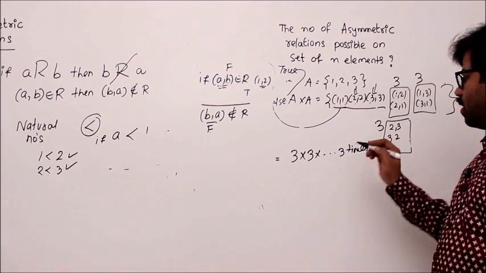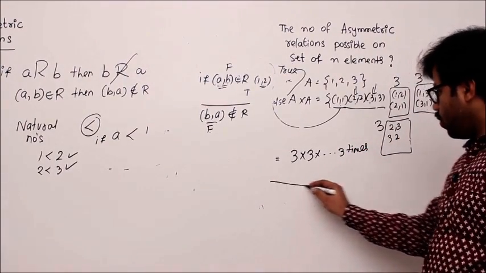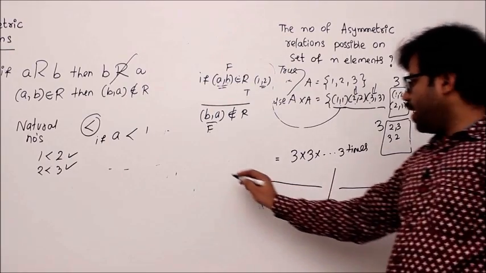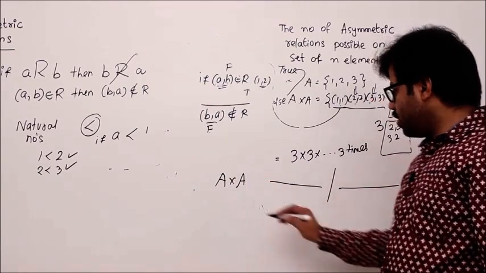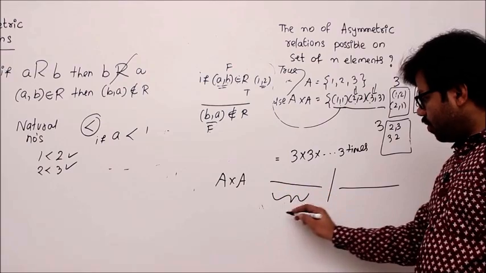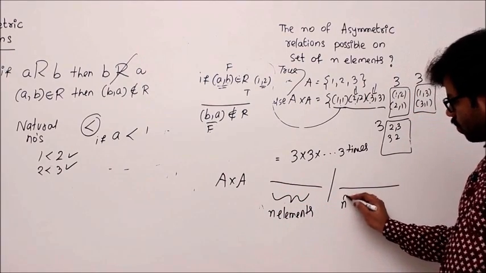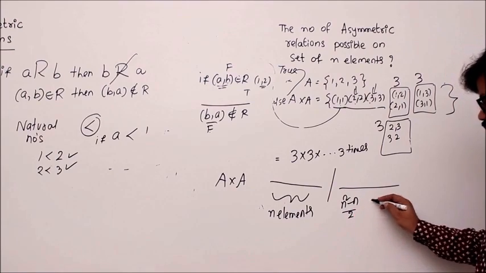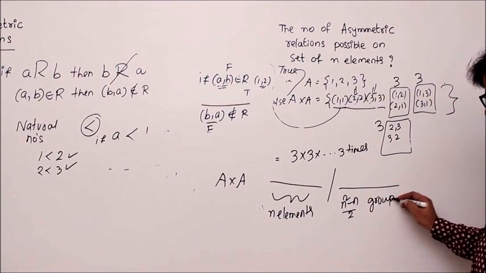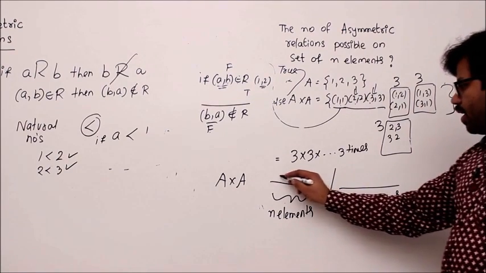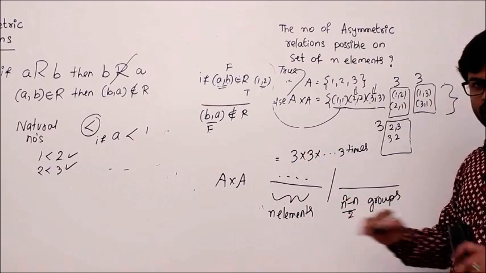Let's generalize it. In the general case, again you have two cases, right? Your A cross A contains n square elements, isn't it? Out of them, n elements are reflexive, and the remaining form (n square minus n)/2 groups, right? We know that groups concept, everything. So every reflexive element here has only one option. We have to reject it.